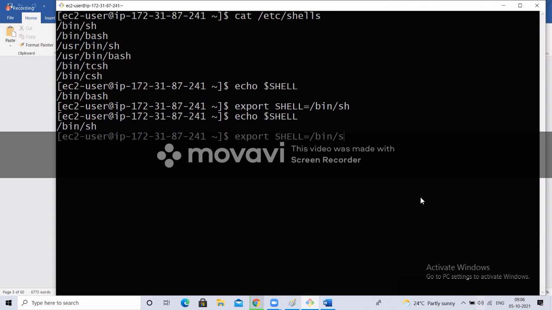I don't want that. I want to keep it as a bash shell only. Okay, change the value. Now, if I type echo $SHELL, it has been changed to /bin/bash. So all the commands, whatever we use, will be executed with bash. So always use the bash shell only. That is what I use.